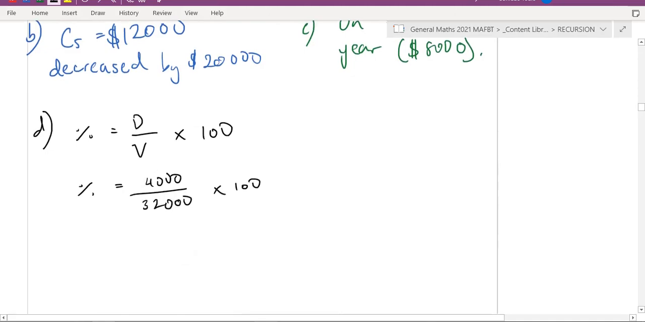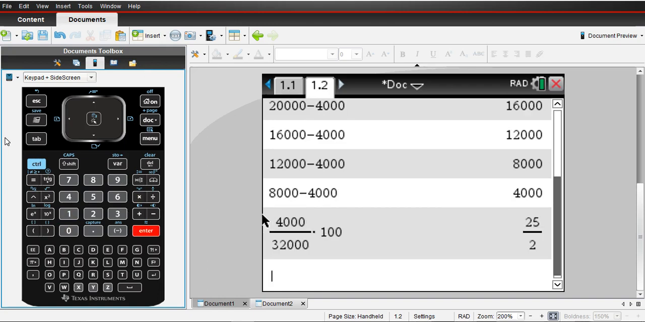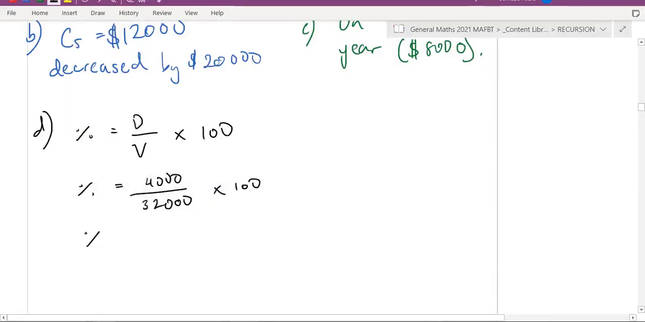And if our calculations are correct, 4,000 divided by 32,000 multiplied by 100. If that occurs, just press Control Enter, people. 12.5. So the percentage rate is indeed 12.5.